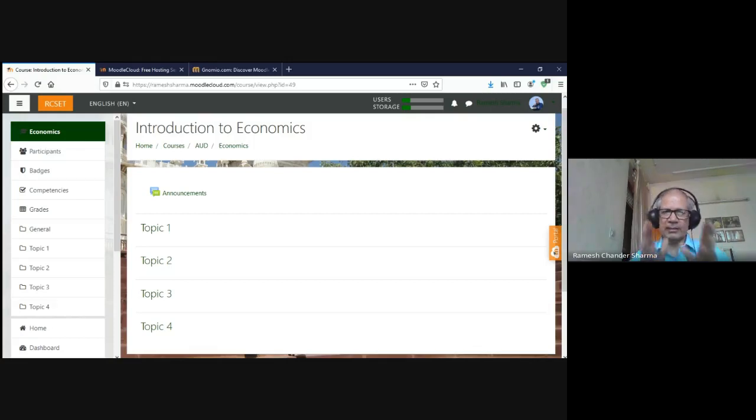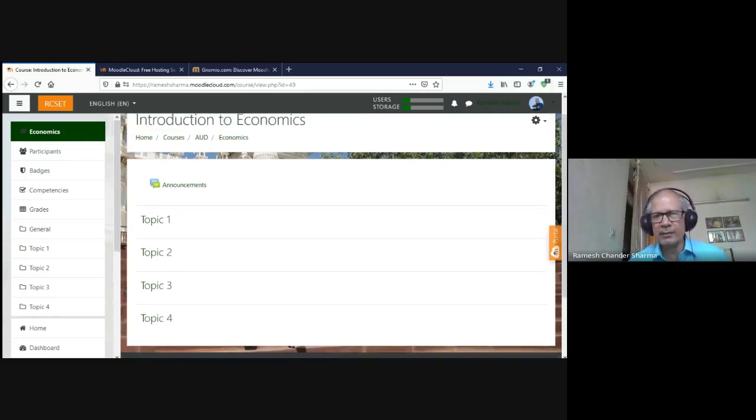So now let me demonstrate that since my scaffolding for the course is ready, I need to add my content into it. And here comes a good thing: since this is Moodle Cloud, which is hosted on the servers of the Moodle company, this particular instance which I'm displaying right now doesn't allow me to add extra plugins.